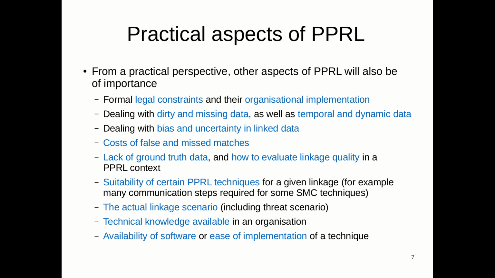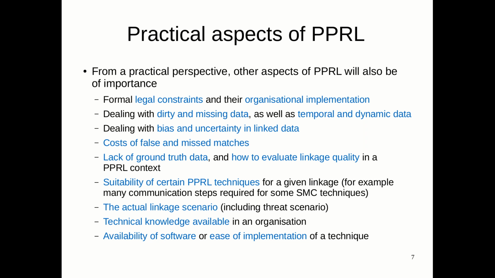Each linkage project, each linkage unit, is conducted within the legal framework of their jurisdiction. Real-world data often is dirty and we have missing values, so we have to deal with those. How do we deal with missing values in quasi-identifiers? We also have the aspect of temporal and dynamic data. We mentioned this before. People change their names and their addresses over time. So how do we deal with this in linking sensitive data?